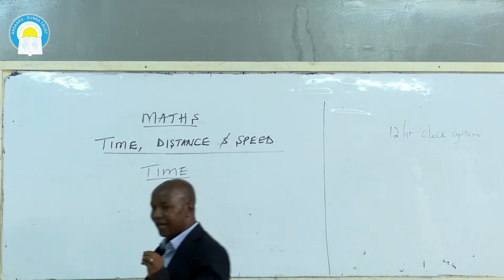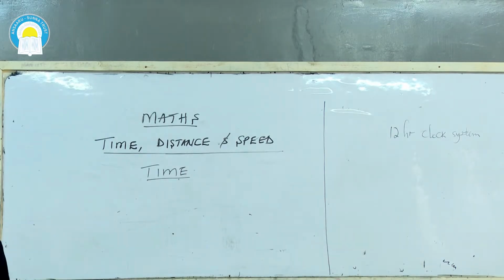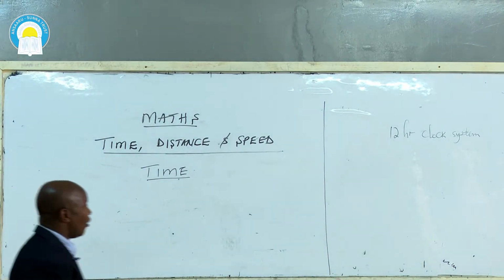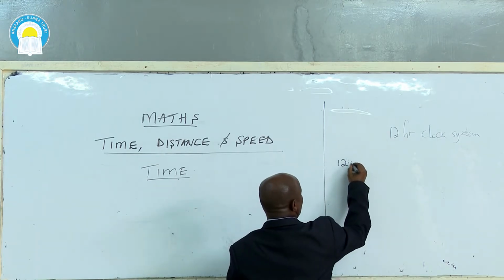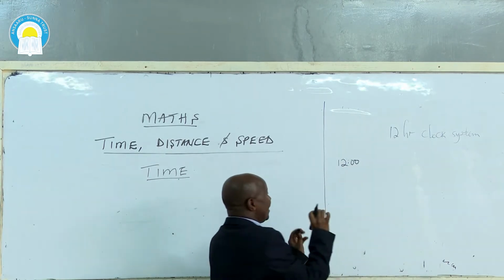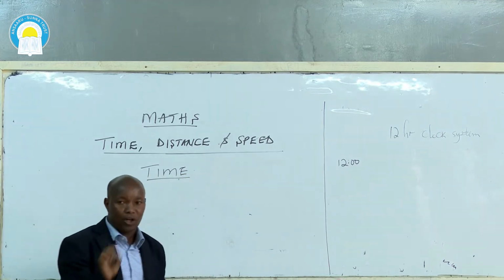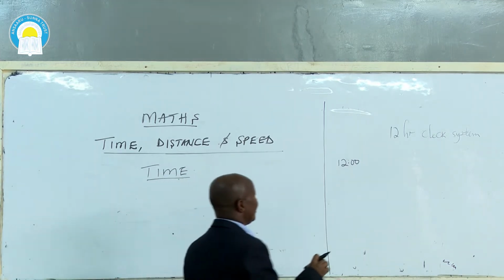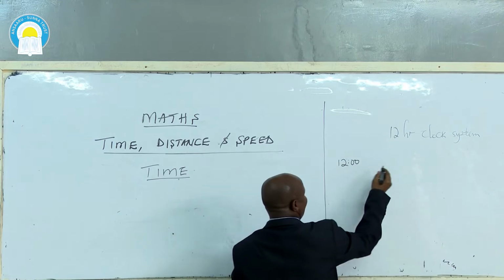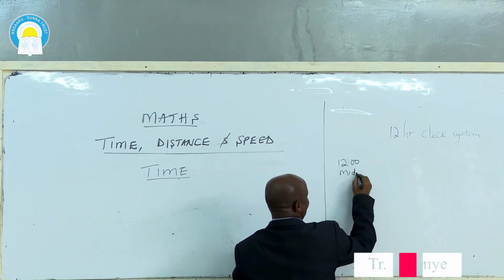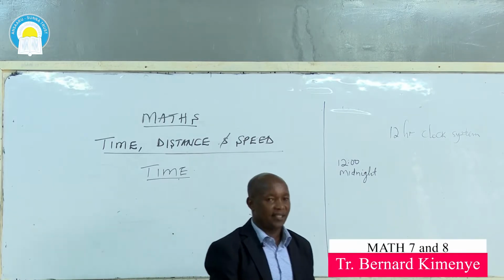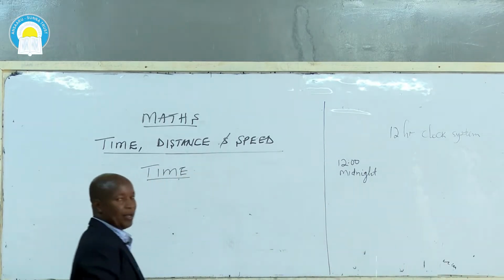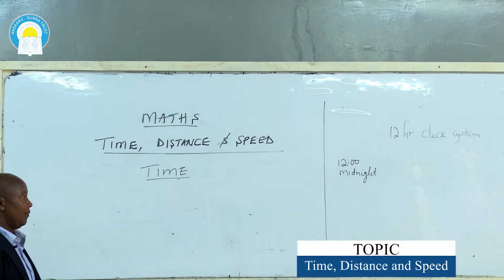I've just said a day starts immediately after midnight. Assume now is midnight. Our time will be like this. This one is neither AM nor PM. This time is midnight. Understand, because these are the basic things for you to understand when we are working out time.